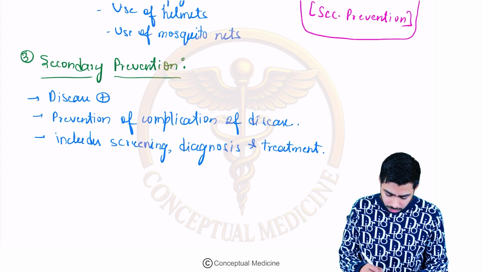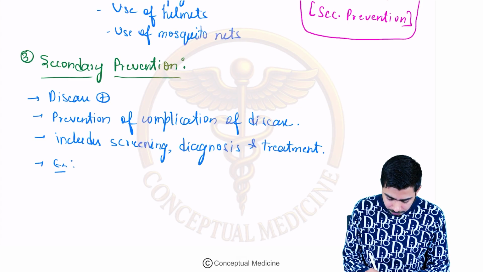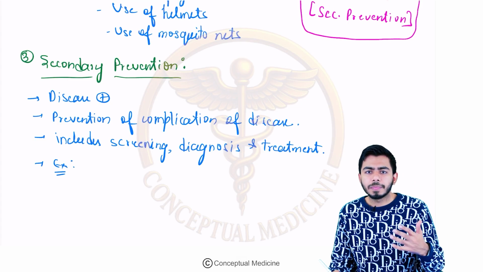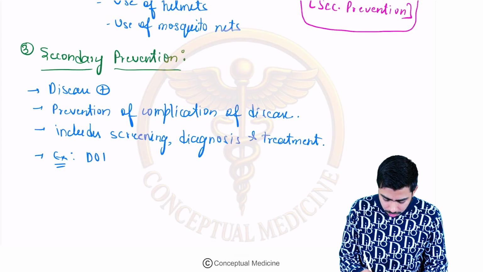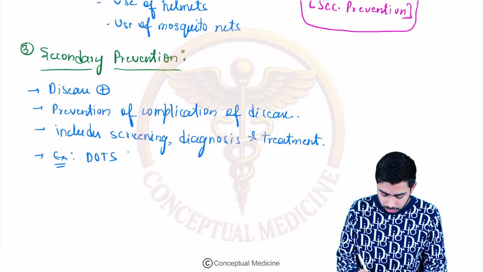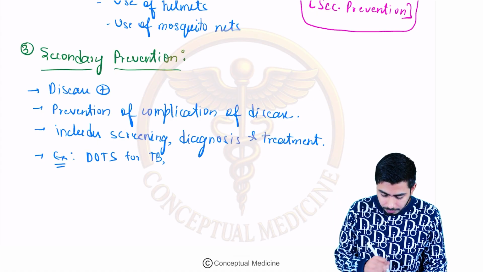Okay, so very quickly let's brush through the examples. Examples would be, you are treating the disease, for example DOTS. For what are you giving DOTS? For tuberculosis, right?